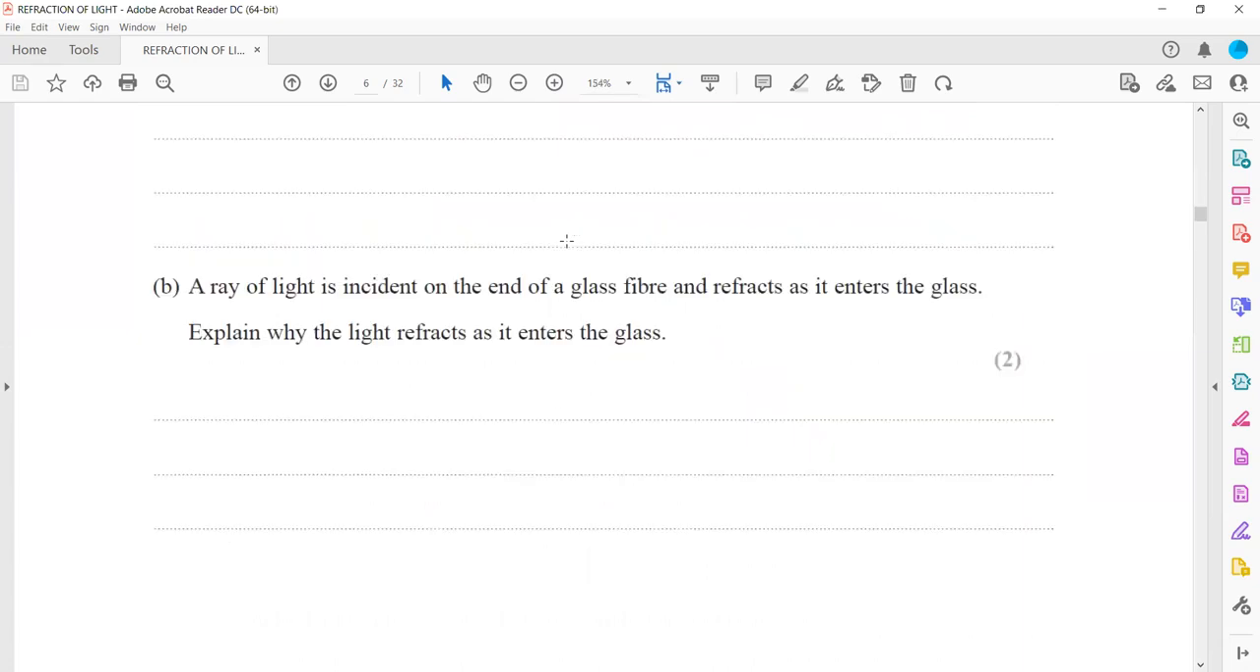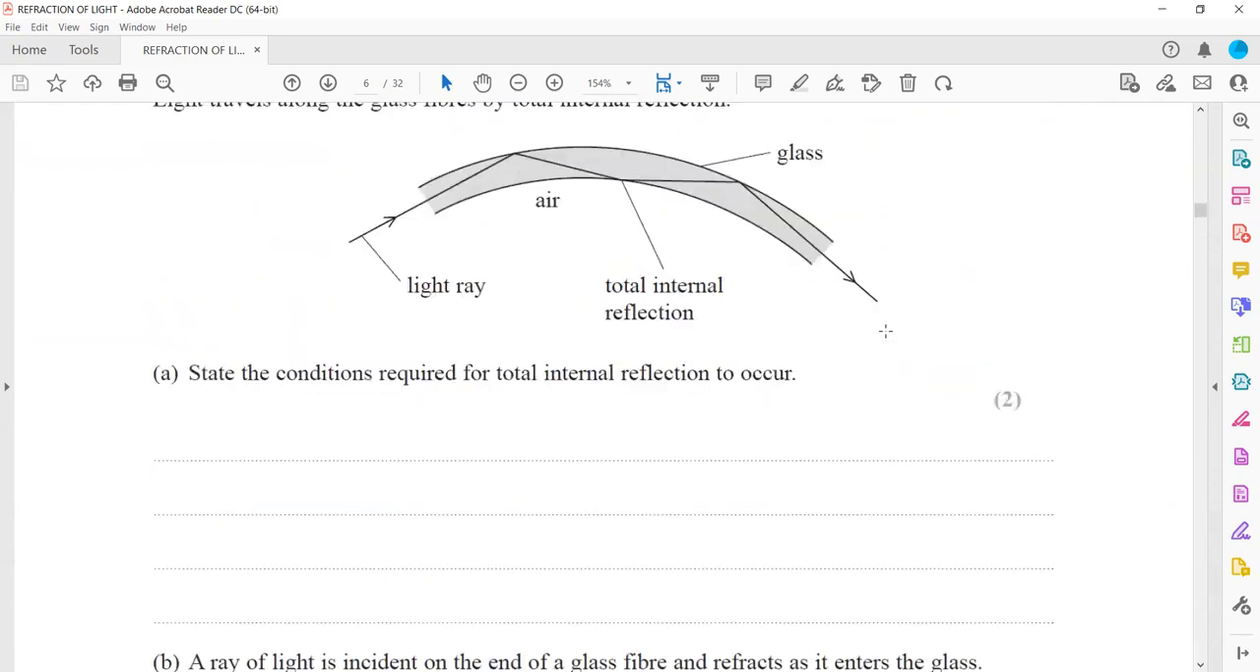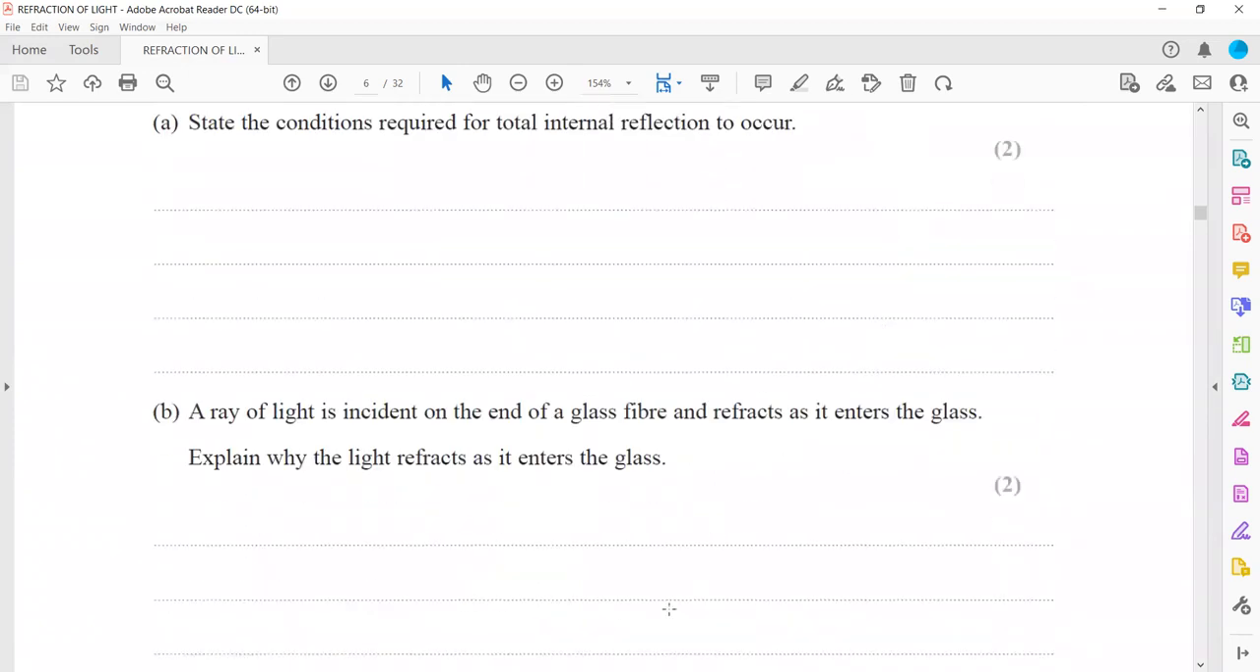A ray of light is incident at the end of a glass fiber and refracted as it enters. Explain why the light refracted as it entered the glass. So what is the reason for that? Refraction means the property of a light or a wave to change speed when traveling from one medium to another. So why does the light slow down as it enters? Because the refractive index of glass is more than air. Glass has a higher density compared to air, and that is the reason the light is refracted.